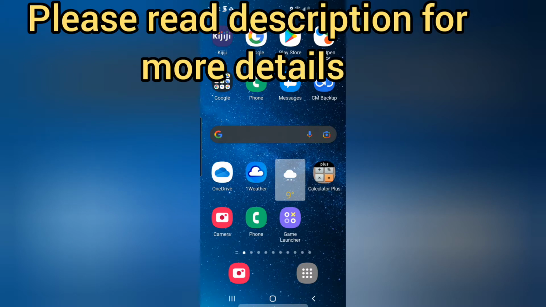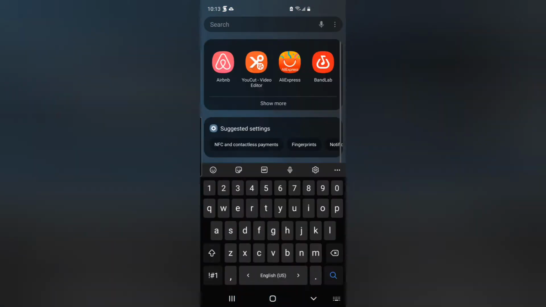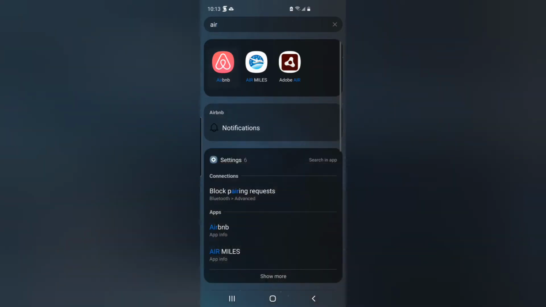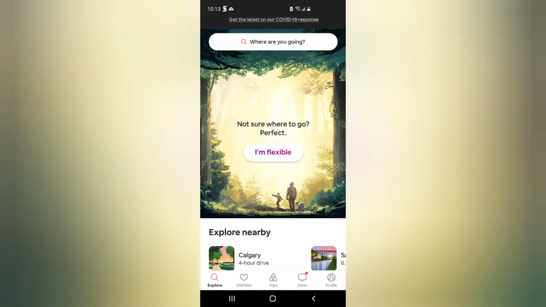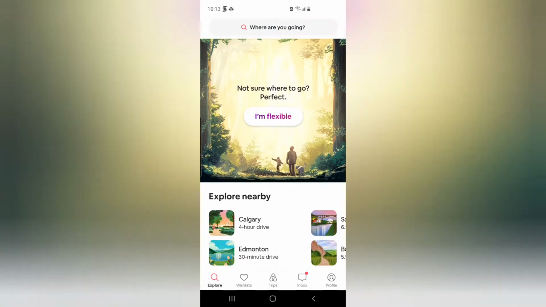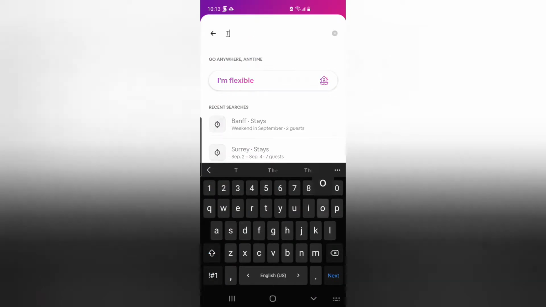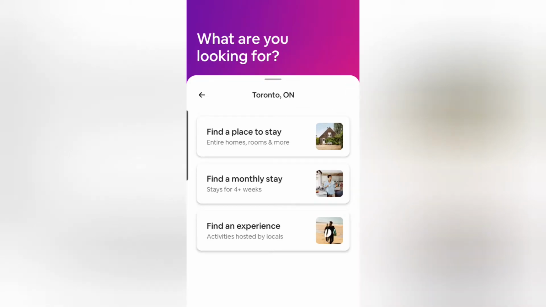So here I have so many apps, but the one to find is called Airbnb, and here it is. As soon as you open it, it looks like this. It asks you where you are going, and let's say Toronto, Ontario. And here you can choose a place to stay monthly, find experiences, or find a day, you can do everything.